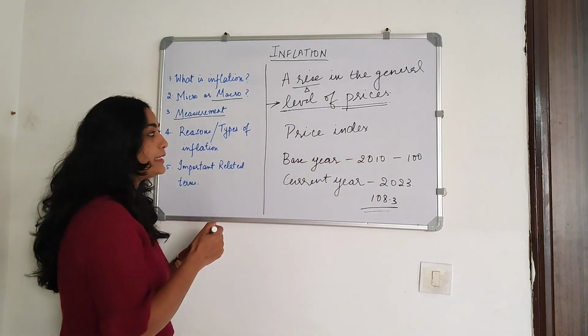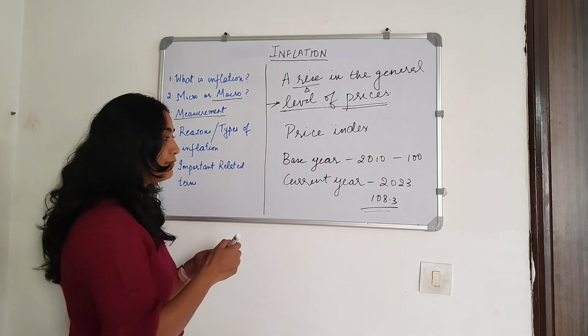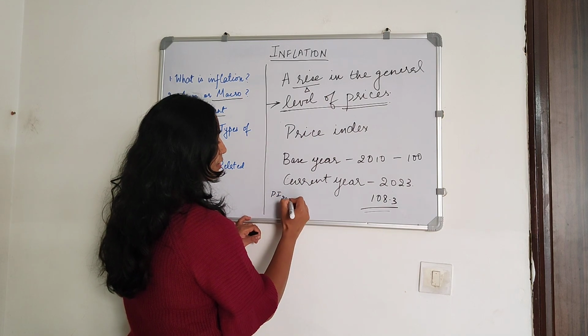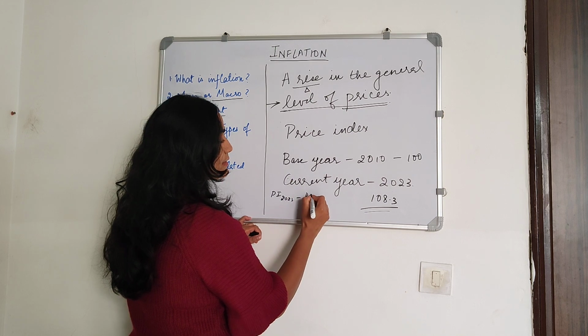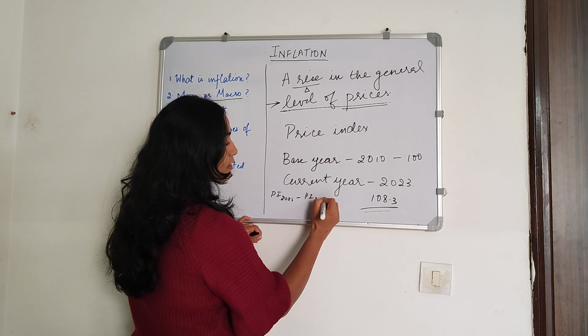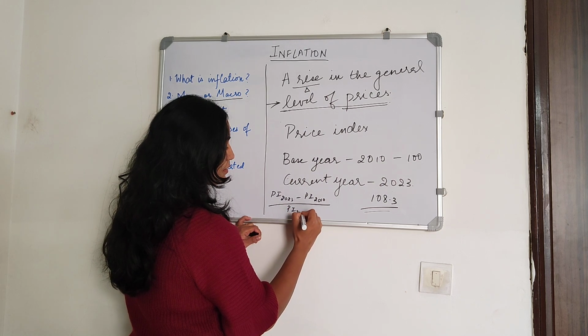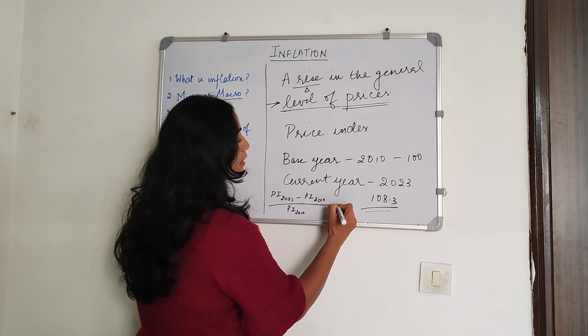And then simply, if we want to measure the rate of inflation, we have the price index in 2023 minus the price index in the base year, divided by the price index in the base year, into 100.